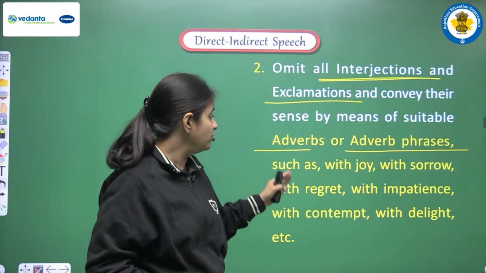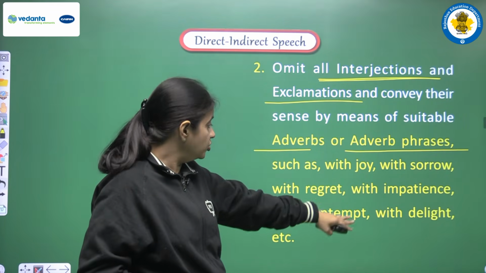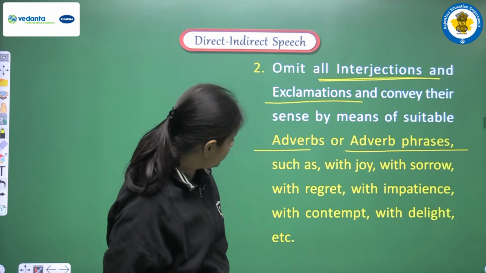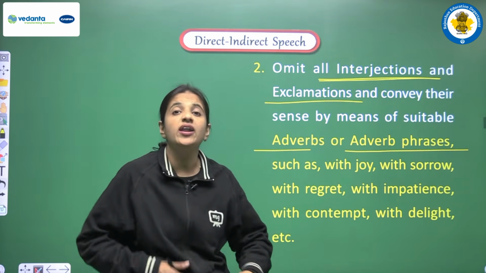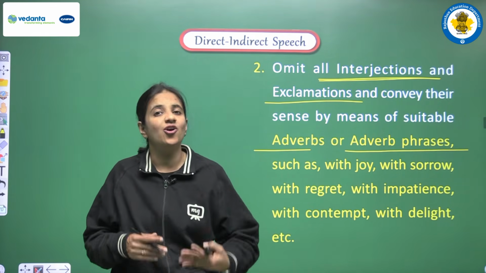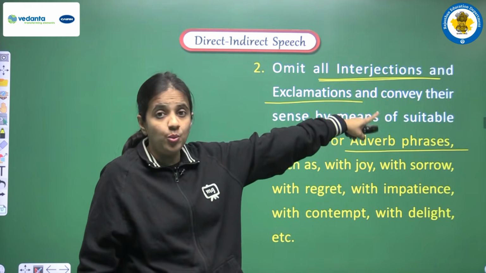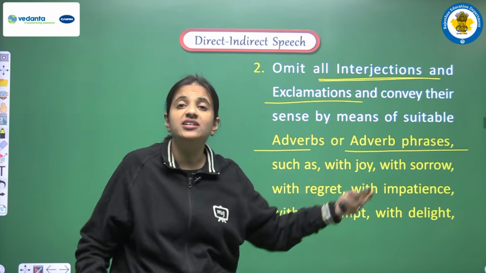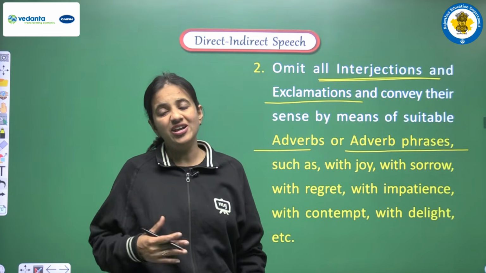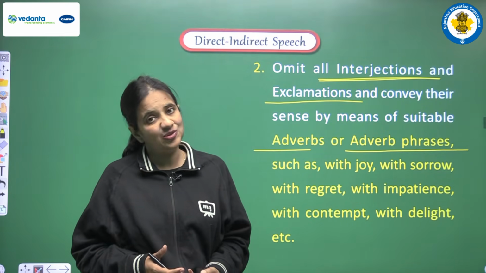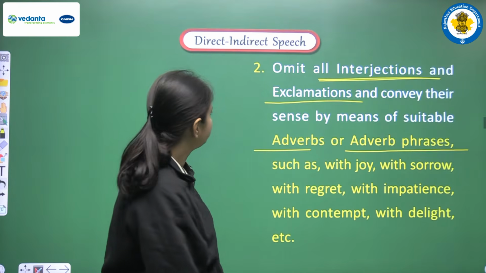So we can have with joy, with sorrow, with regret, with impatience, with contempt, with delight, or any other word we can choose according to the mood of the sentence. But that interjection word or that exclamation word, that we have to remove, that we have to skip while doing the conversion. Okay.